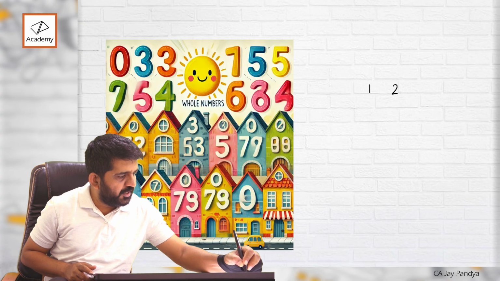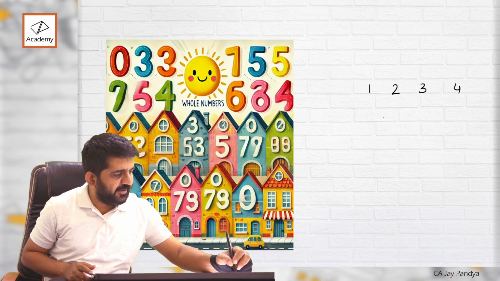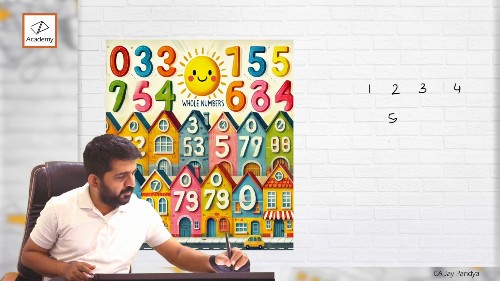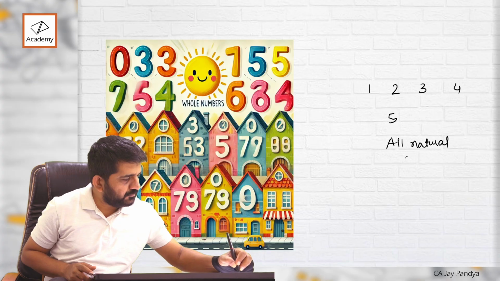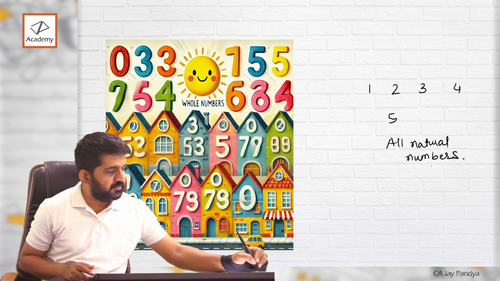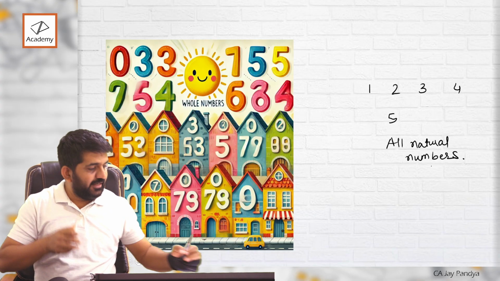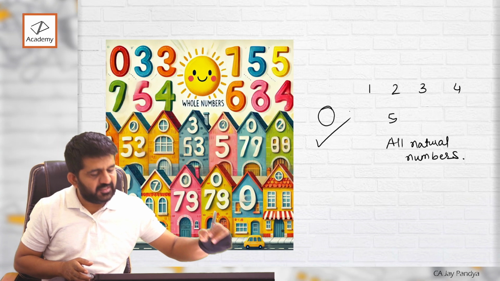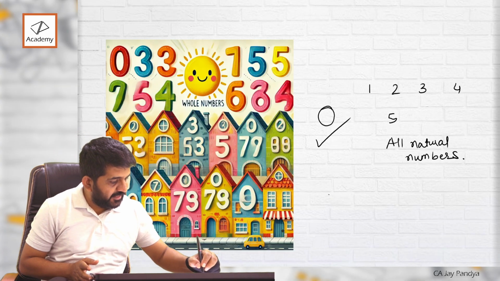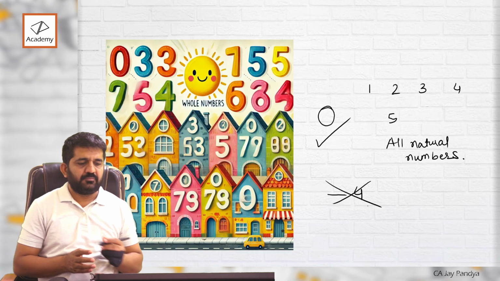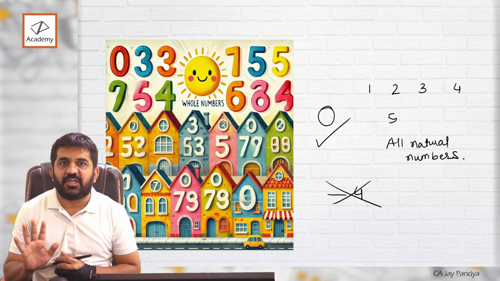Whole numbers: 1, 2, 3, 4, 5. Let me write this down: all natural numbers and even 0 is included, right? Negatives, no, negatives are still not included, right?